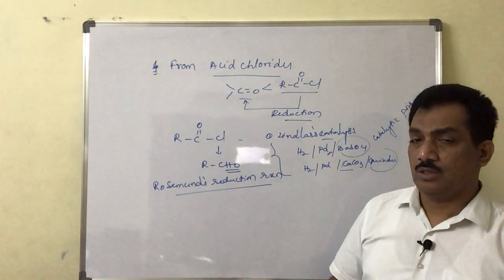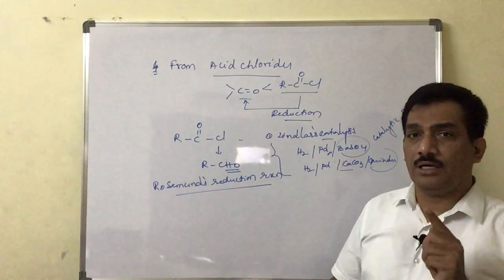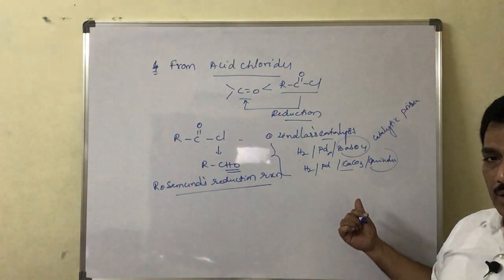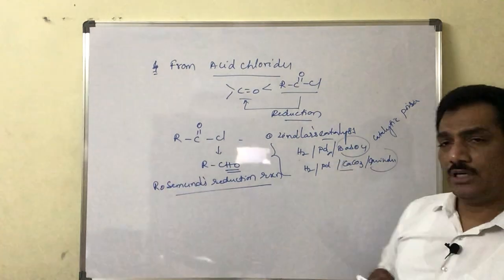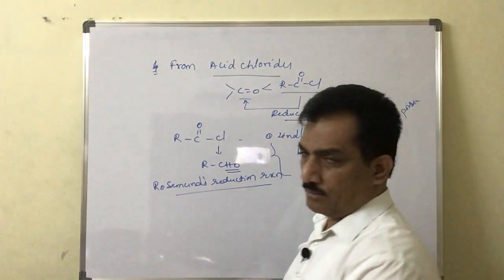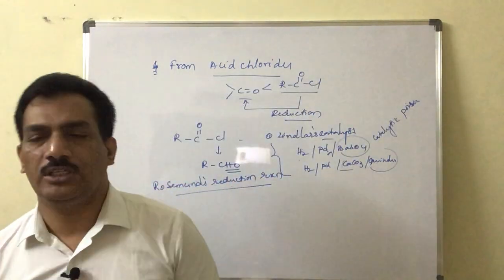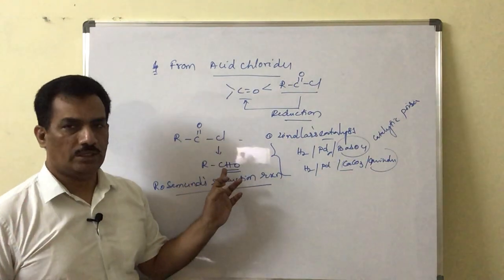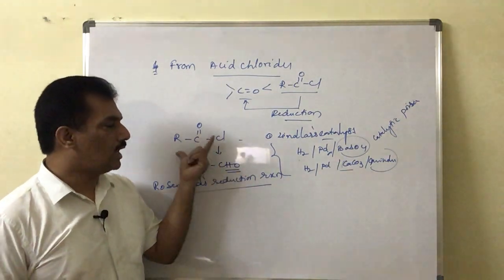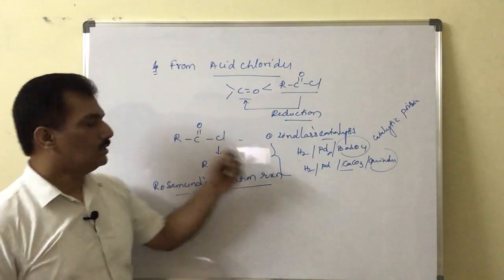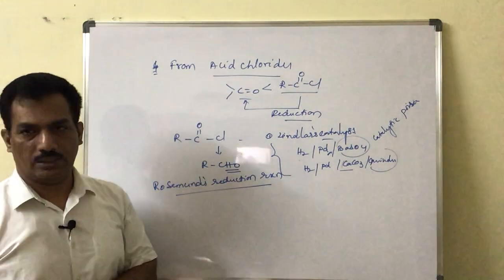Just remember, to restrict the reduction only at carbonyl compounds, we are using a controlled reduction. Here barium sulfate or calcium carbonate behave as the catalytic poison to reduce the catalytic activity of the palladium, which results in aldehydes only. And this reduction of acid chlorides into aldehydes with Lindlar's catalyst is known as Rosenmund's reduction.